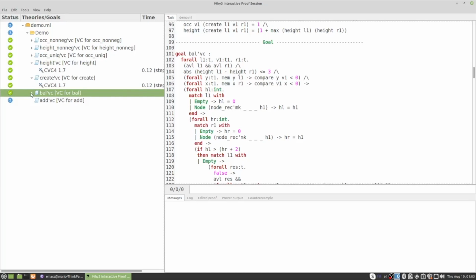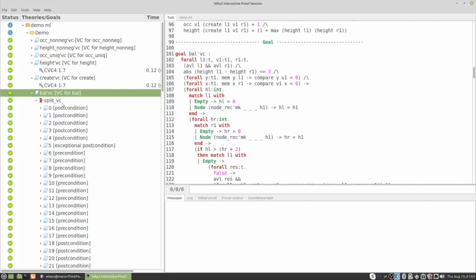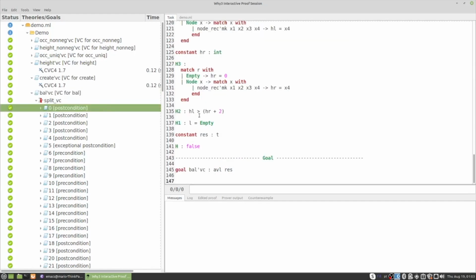Let's just take a look into very particular details of this proof. So the first thing that I do is to use the split transformation from Why3, which is going to generate simpler verification conditions from this huge formula. Okay, right, so you can see that now your task is easier, and in particular the goal is much easier.